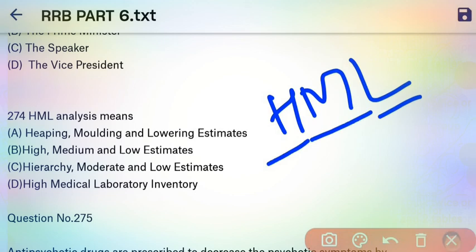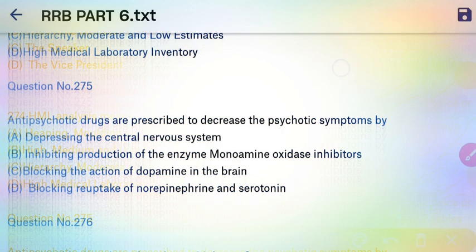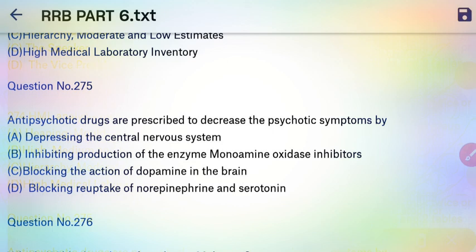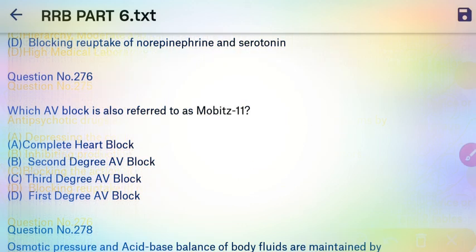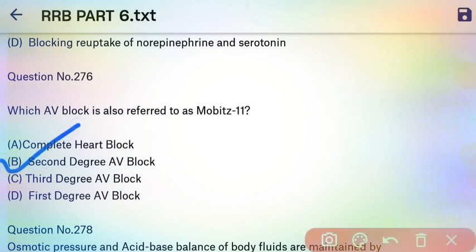Next question. Antipsychotic drugs are prescribed to decrease psychotic symptoms by, so here our right answer is the main mechanism of antipsychotic drugs is that they block the action of dopamine in the brain. So C is the right answer. Next question. Which AV block is also referred to as Mobitz 2? So here our right answer is second degree AV block. It is also known as Mobitz 2.